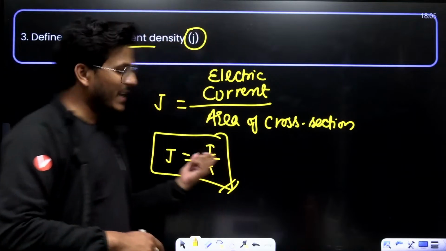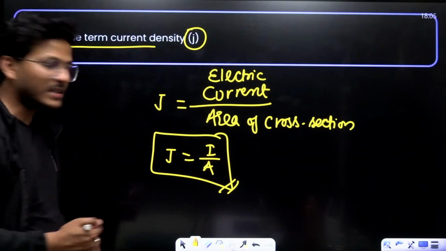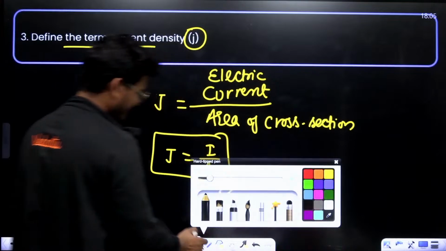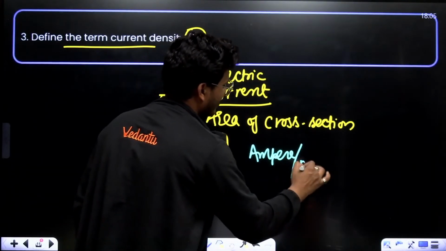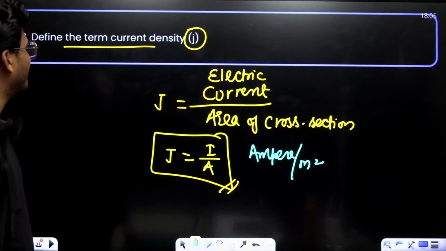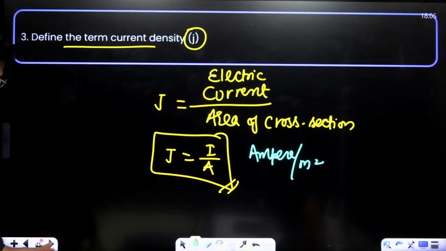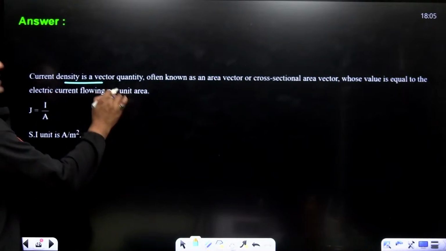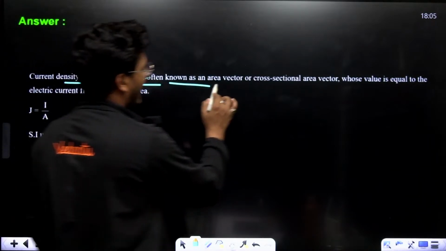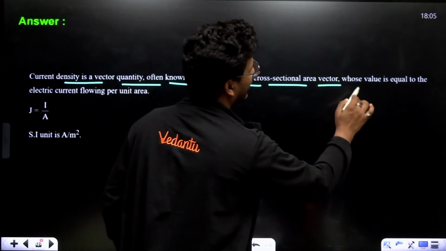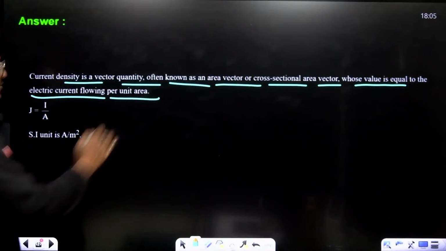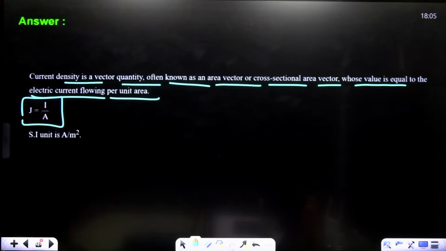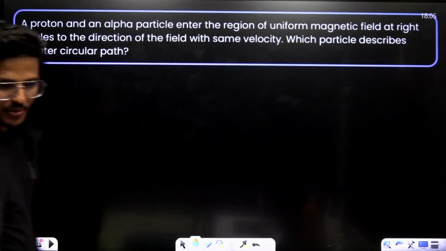The unit is ampere per square meter. Current density is a vector quantity whose value is equal to the electric current flowing per unit area, J equals I upon A.